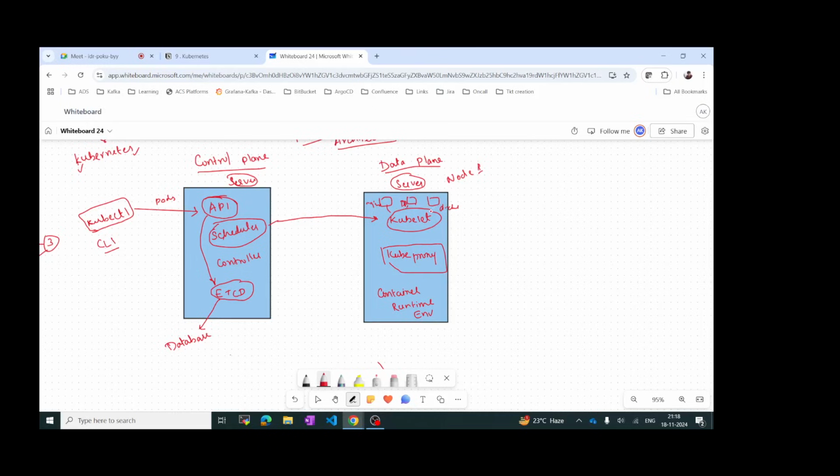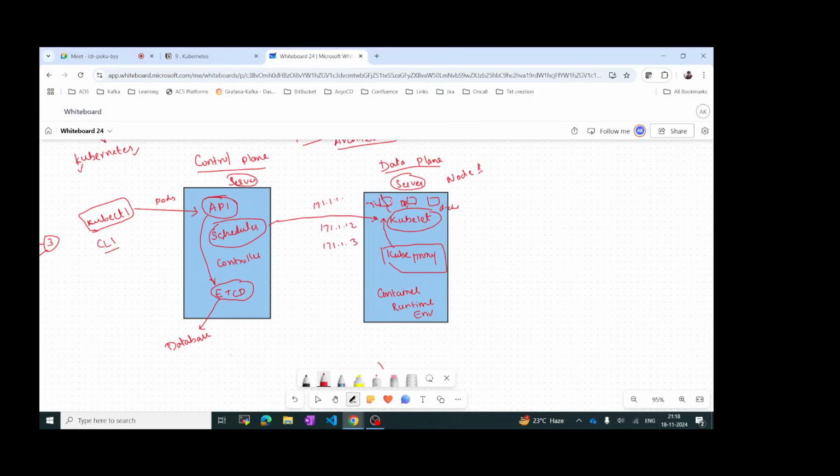So that is managed by kubeproxy. Kubeproxy will assign the IP address for each one. For example, if you have one pod, it will assign 171.1.1.1, and in case you have a second pod, it will be 171.1.1.2, and for the third pod it will be 171.1.1.3.